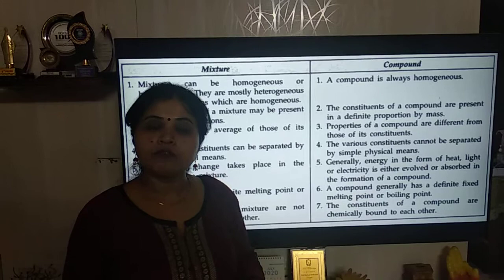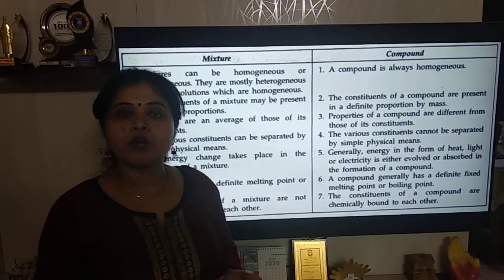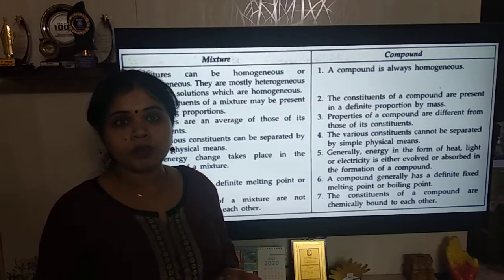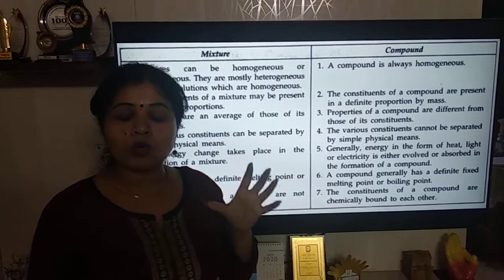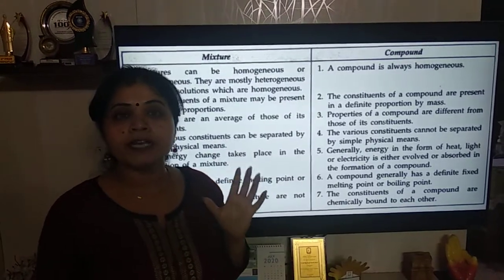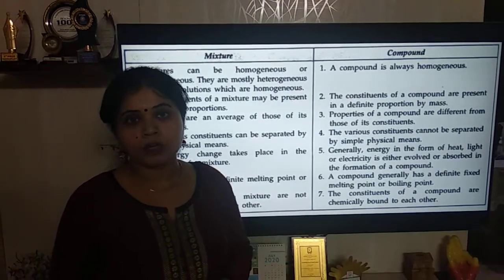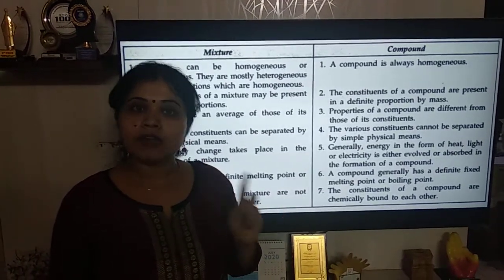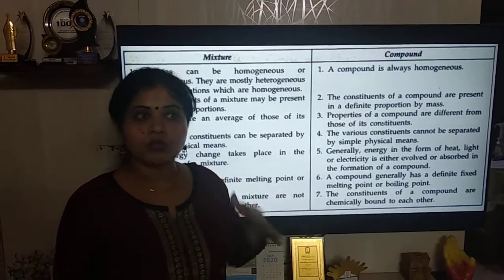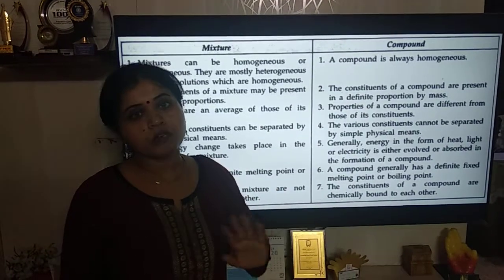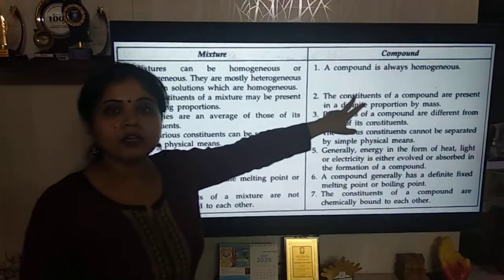For example, water has a formula of H2O. Wherever you take the compound water, you will find that hydrogen and oxygen are present in the ratio 2:1. For 2 atoms of hydrogen, everywhere 1 atom of oxygen is present, whether you take the solution from the top or from the bottom. So you have understood the first difference between a mixture and a compound.